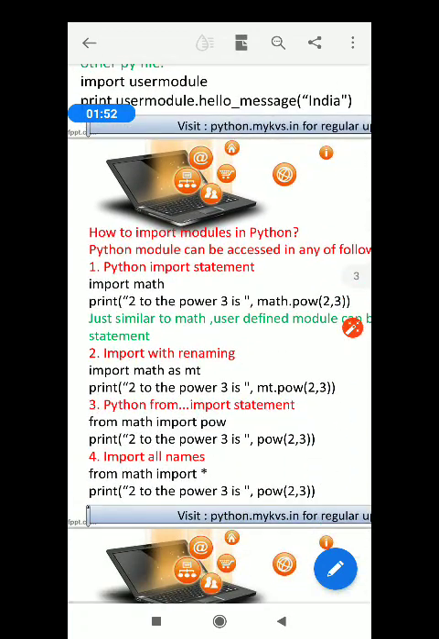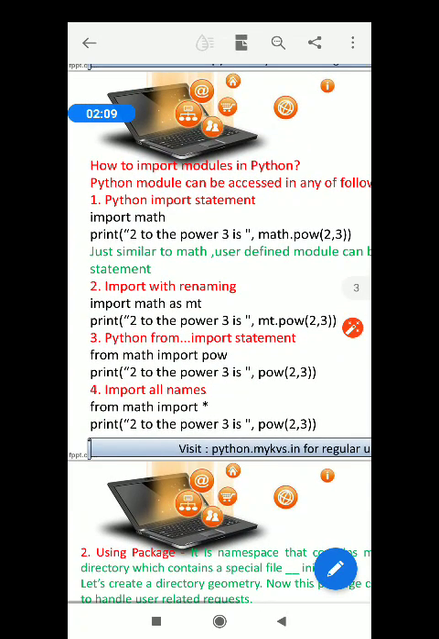Then I told you how to import modules in Python; there are 4 ways. You can simply use the import statement, then import with renaming, then the from import statement, and import all names. These are the 4 ways you can import a module in Python.